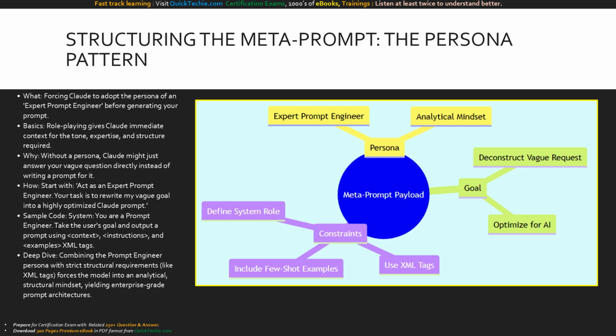Here we visualize the payload of a professional metaprompt. From the center, we branch into 3 mandatory pillars. First, the persona, assigning the expert prompt engineer role. Second, the goal, deconstructing the vague request and optimizing it. Third, the constraints, forcing the use of XML tags, demanding few-shot examples, and defining the system role. When you combine these 3 branches, you produce a payload that guarantees an expertly crafted output.